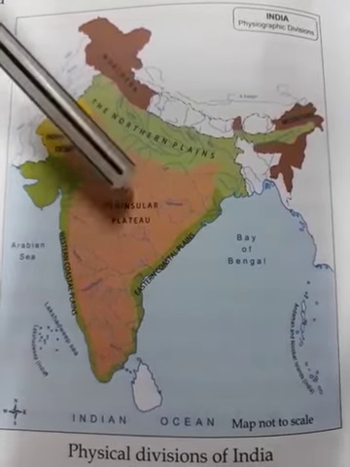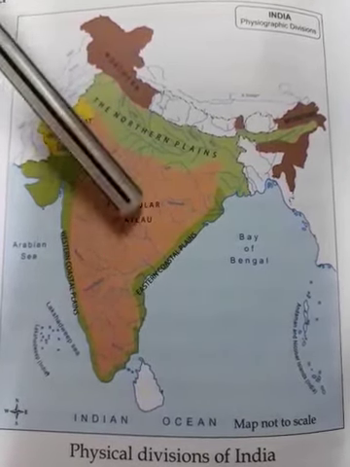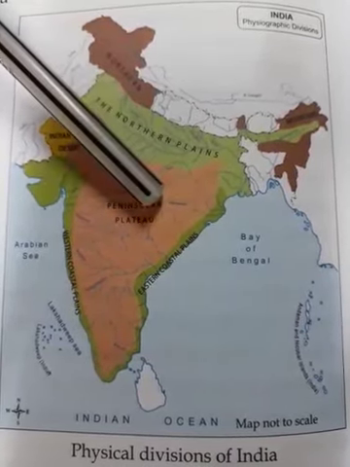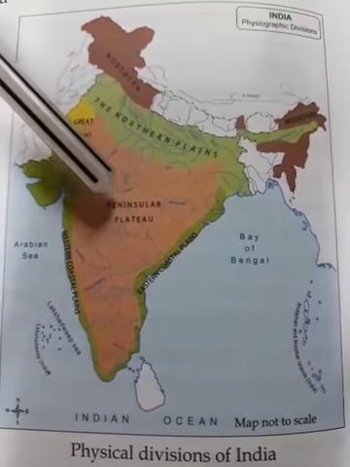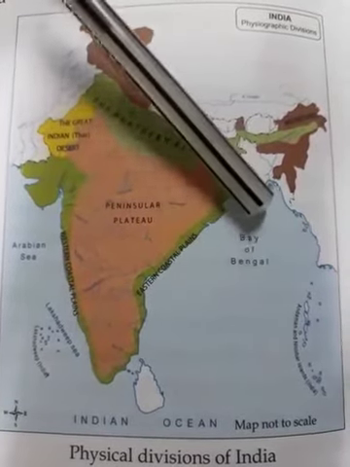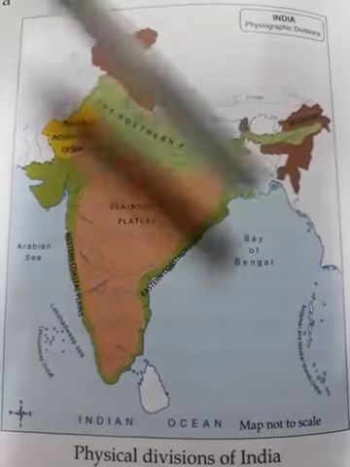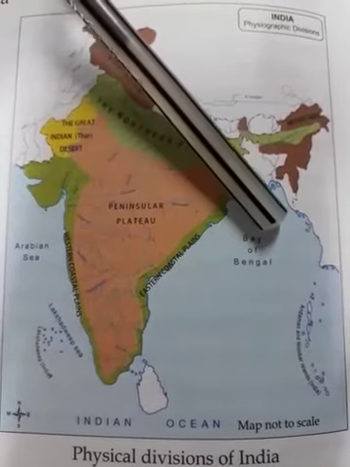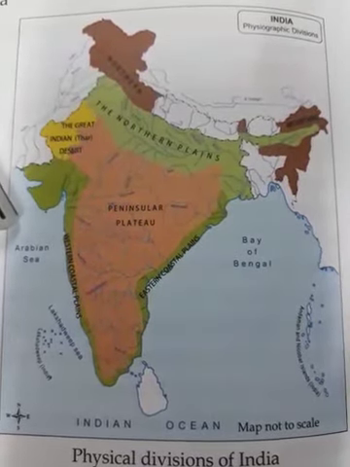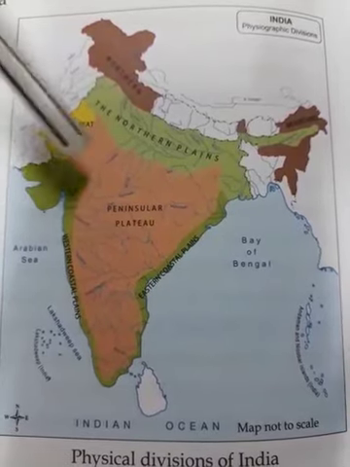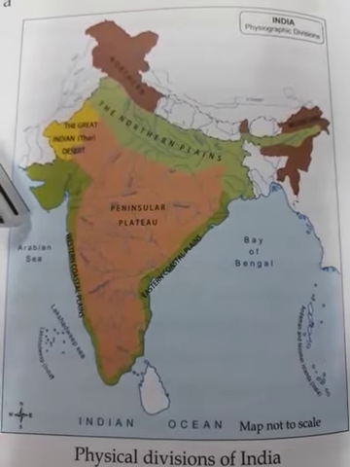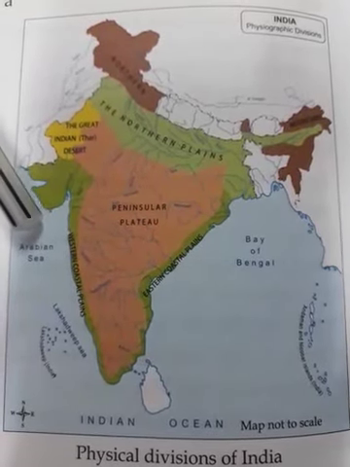Now this peninsular plateau which is in India is sloping towards the east. So most of the rivers which are flowing here, like Mahanadi, Godavari, Krishna and Kaveri, fall into the Bay of Bengal, because Bay of Bengal is in the east. Okay, because the plateau is sloping towards the east. Then only two rivers flow towards the west, that is Narmada and Tapi. Now what sea is there in the west? We have Arabian Sea in the west.